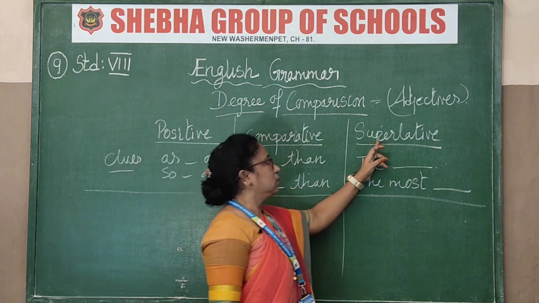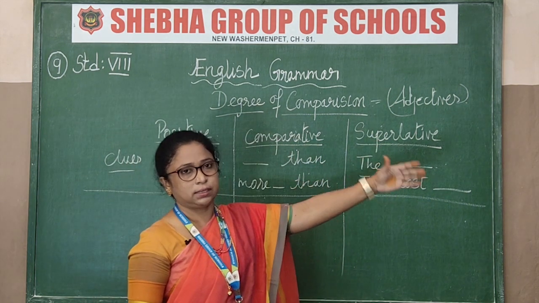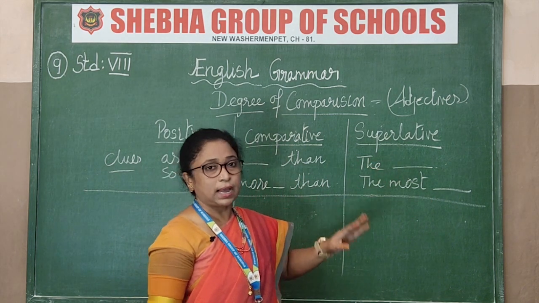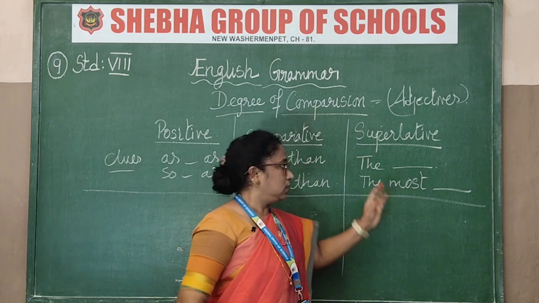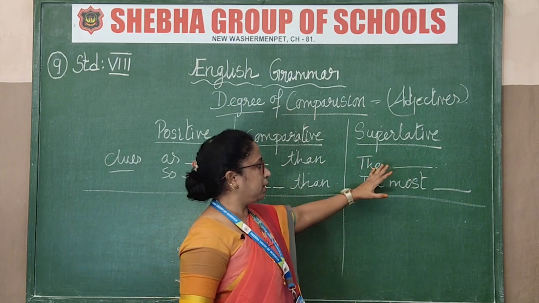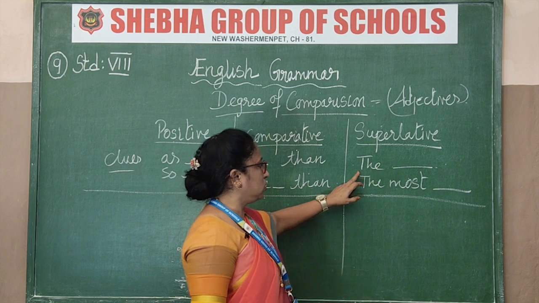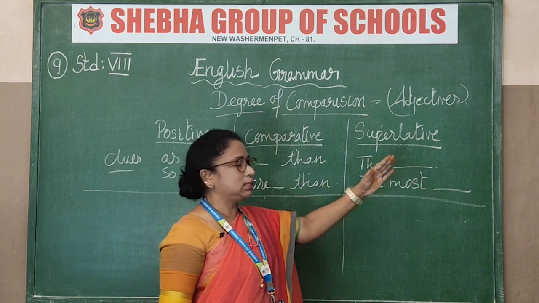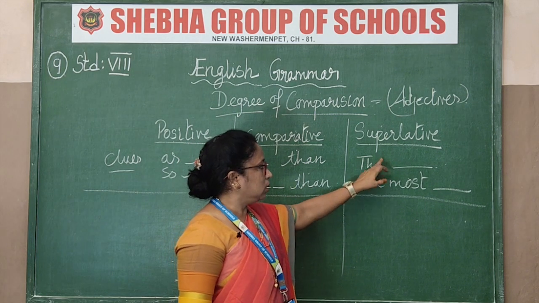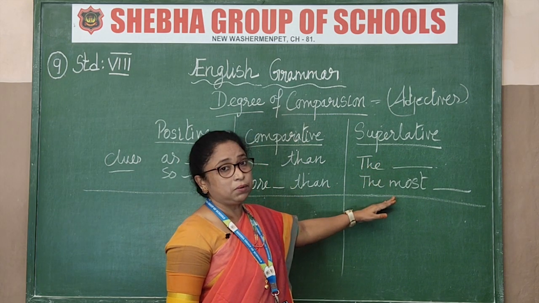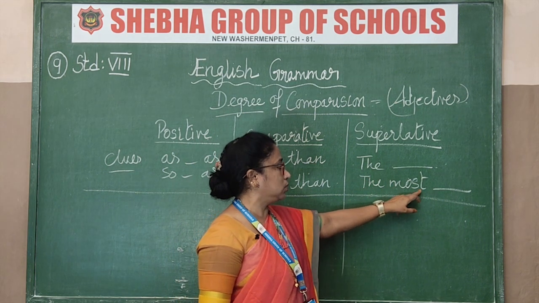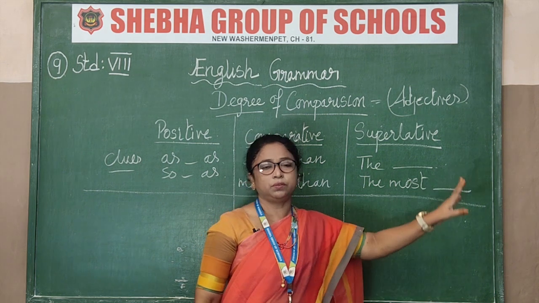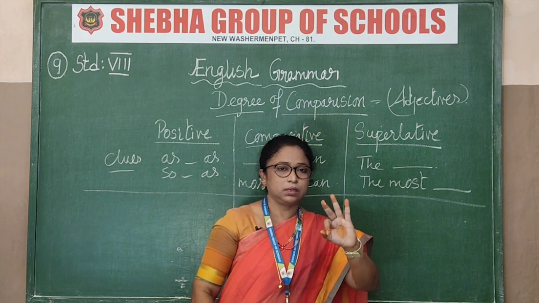Okay, the next one is superlative. Superlative is the last degree, that is to say the best: as fat as, fatter than, the fattest. It compares with others. Okay, understood now? So the fattest is the last degree, and after that there is no other degree. That's it. Then another word is used. This is for 1 syllable, 2 syllable words. For multi-syllable words we use the most. One new word is used here. What is it? The most beautiful. See, beautiful, multi-syllable, no?